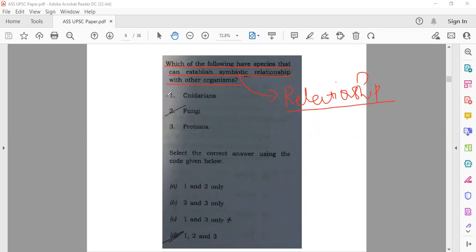So we have species belonging to phylum Cnidaria, fungi, as well as protozoa. All of them are found to exist in symbiotic relationships. So the correct answer here would be 1, 2, and 3. Coming to the next question.